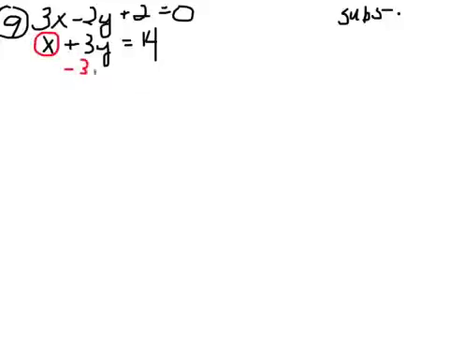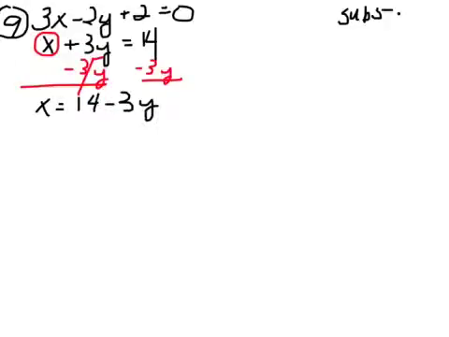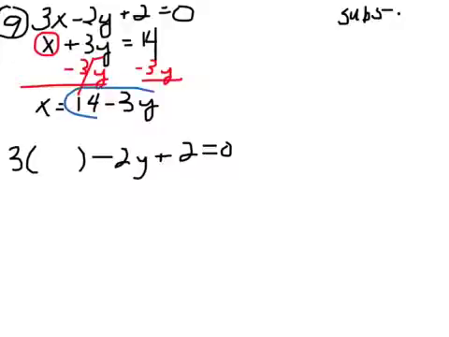So I could subtract 3y from each side and get the x all by itself, and that would be x equal 14 minus 3y. And if you remember what we did next, if we used that equation to solve for a variable, we then go back to the other equation, 3x minus 2y plus 2 is equal to 0. What I can plug in for x is this amount right here. Since x is equal to that, I can stick 14 minus 3y in here.